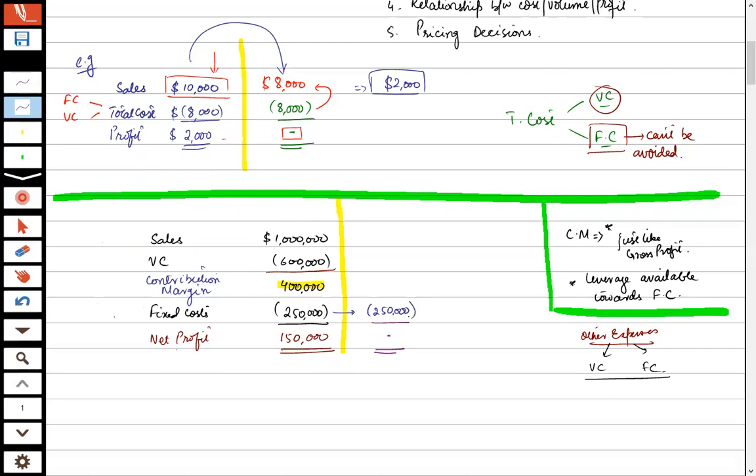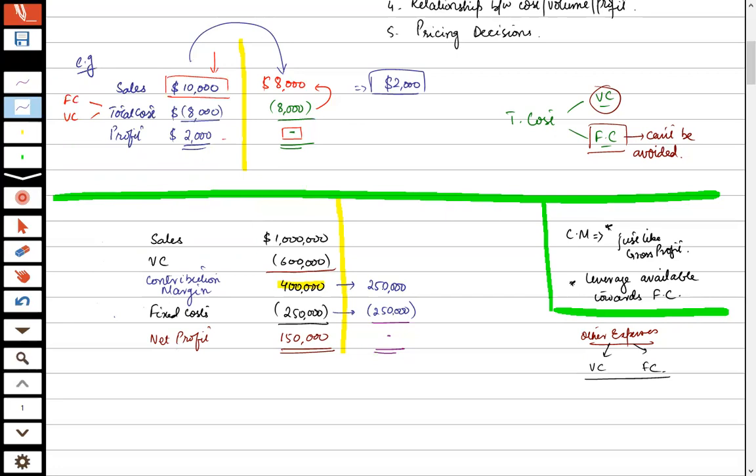Done? Now what does this mean? It means that in order to achieve break even, the organization must earn a CM of $250,000. Done?